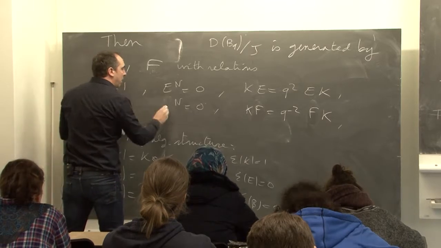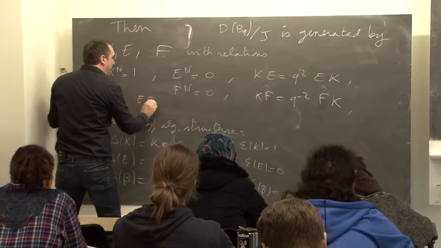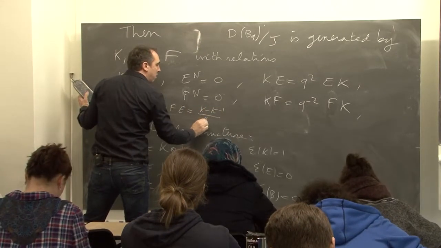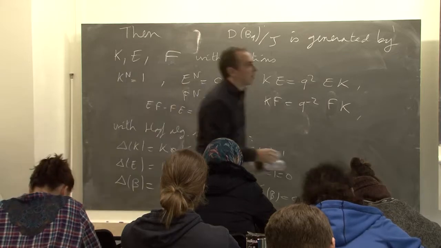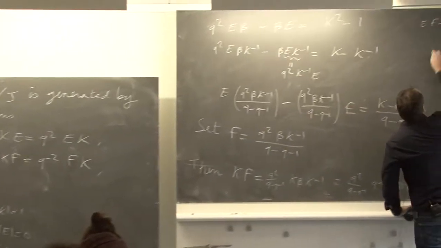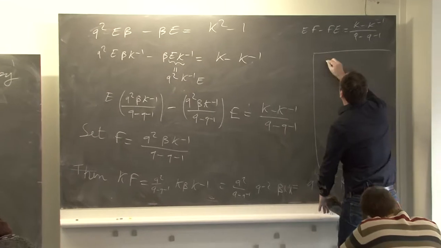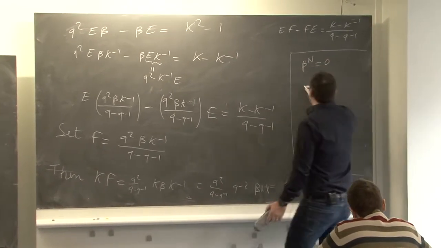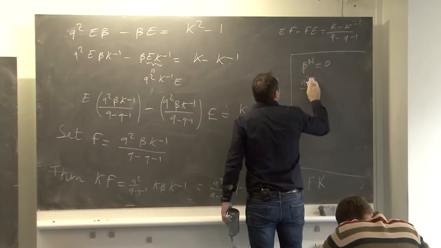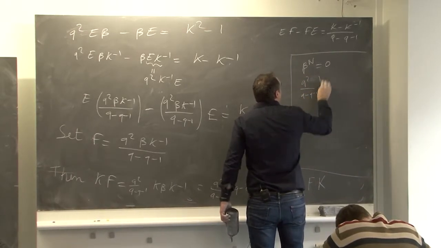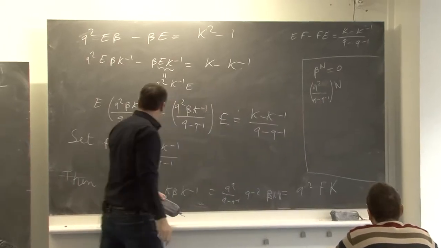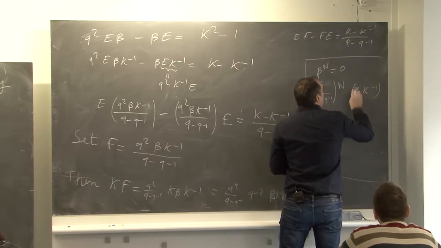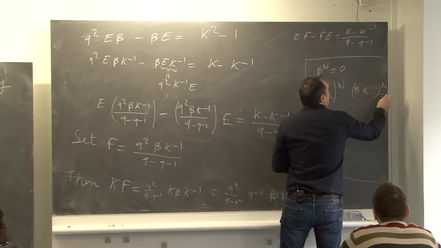So, EF minus FE is K minus K inverse over q minus q inverse. Maybe we need to check this one. Beta to the n is 0. What does it give? q to the n beta equals 0.